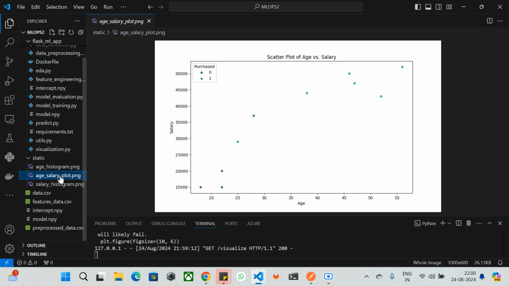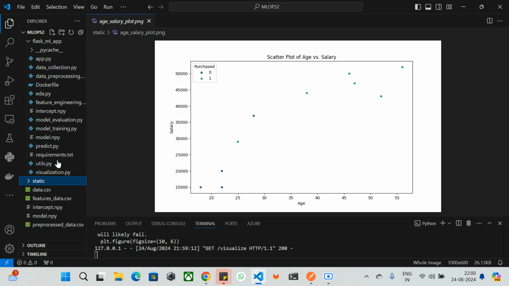This is a scatter plot where you can play around. We can look into all the pre-processed data, how it looks, and what the chances are of whether the person can purchase or not. You can play around with the data and see how beautifully you can visualize the data that you have pre-processed for your machine learning model. I think I have covered everything that is required.